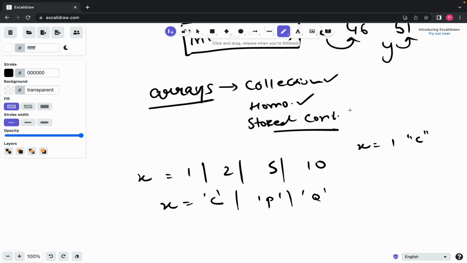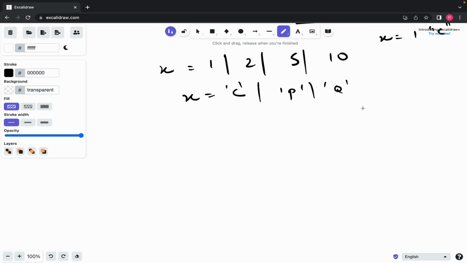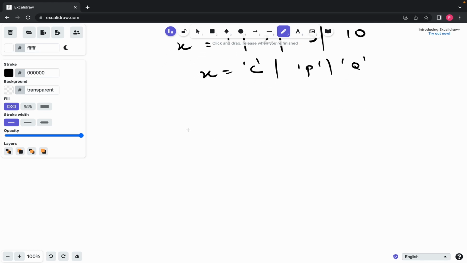Now let's come to the third point, which is really important, which is stored in a contiguous memory or a continuous memory. To understand this particular point, let's try to understand what happens in memory and what variables are, like how variables work.